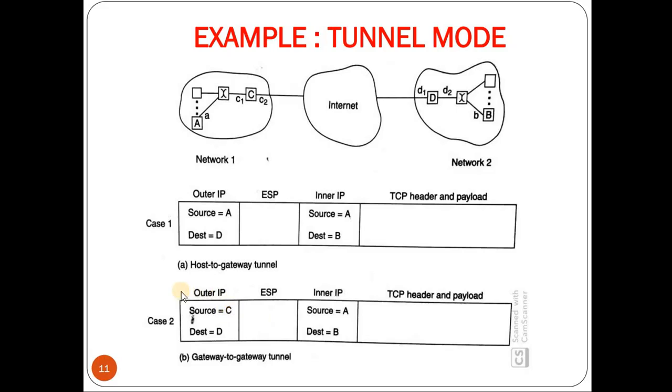So you can see here that the source in the outer IP header is gateway C in network 1 and the destination is gateway D in network 2, and in the inner IP header, the source and destination are A and B. So basically A and B are tunneled inside the packet from C to D. So here we can see a gateway to gateway tunnel, because it was sent from C to D. And in the earlier case it is a host to gateway tunnel, that is, from A to D it was sent.